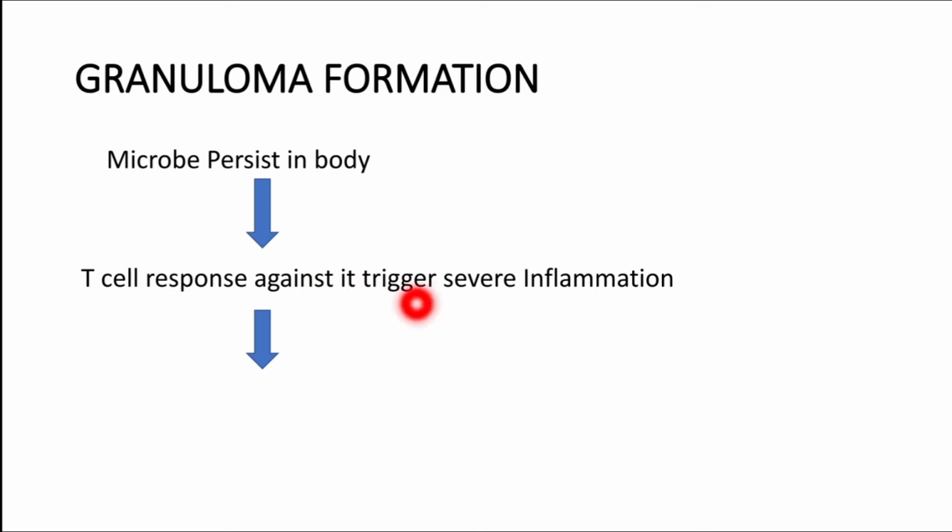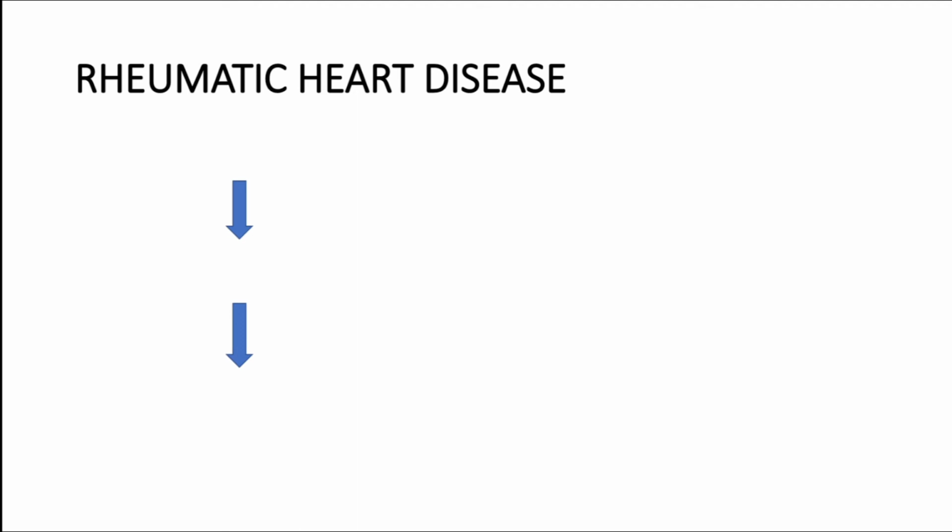So the T cell response against the mycobacterial antigen will trigger a severe inflammatory response, and during the severe inflammatory process, a macrophage can get activated and granuloma formation can occur. The tuberculosis is a classical example of granuloma formation, which is also one of the hypersensitivity reactions. Third example of reaction against the microbial antigen that leads to hypersensitivity is rheumatic heart disease.